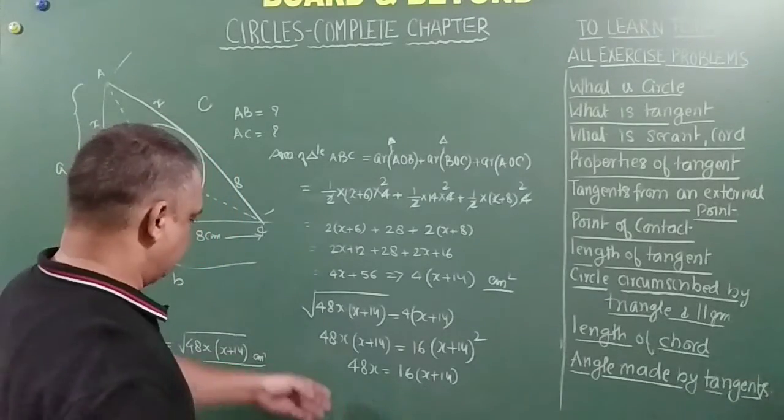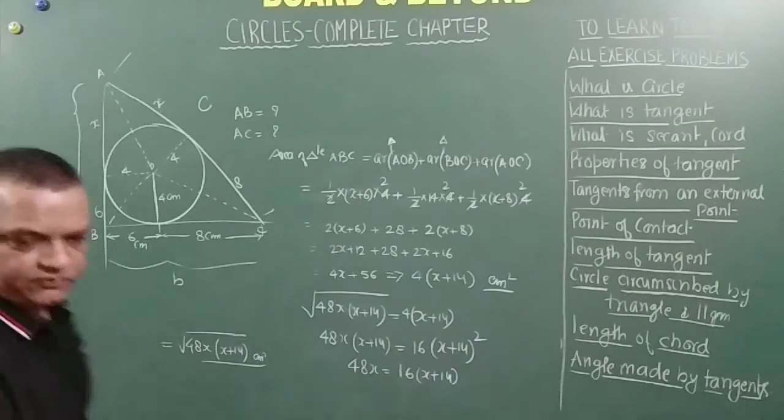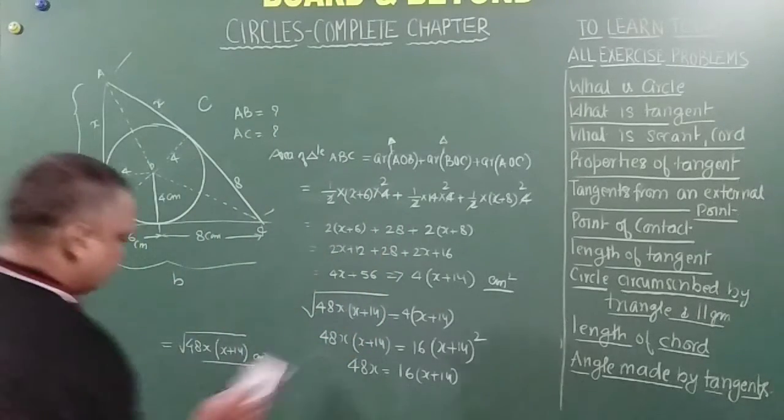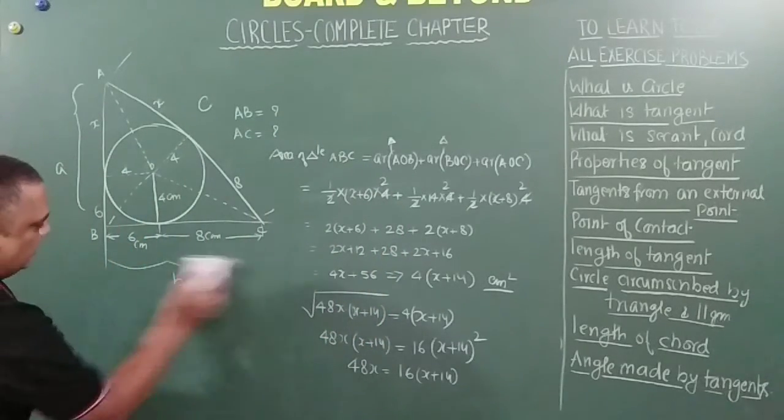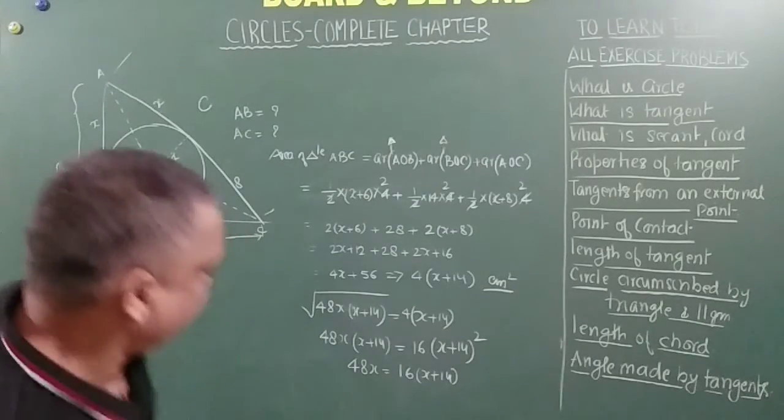Now let me complete it. Since I have used it, I am going to rub off this one and complete the problem here. Little bit of space will be free for me.